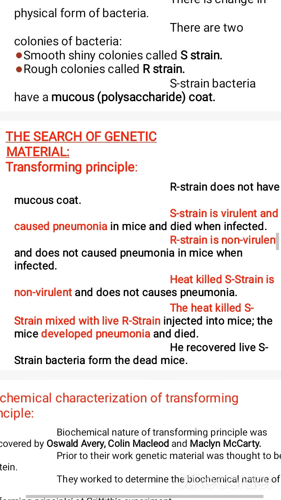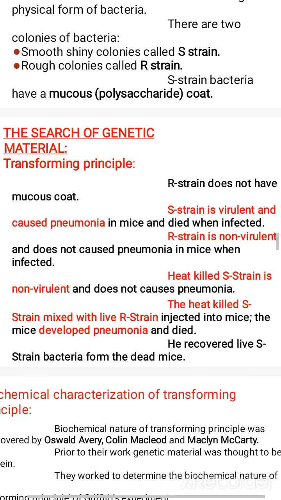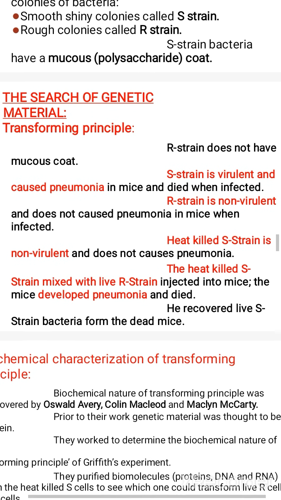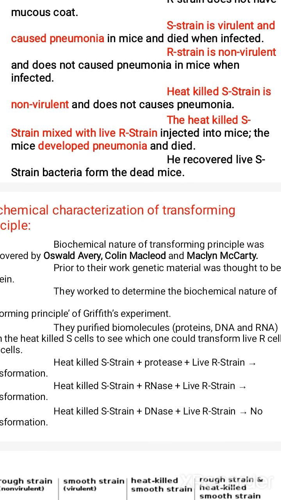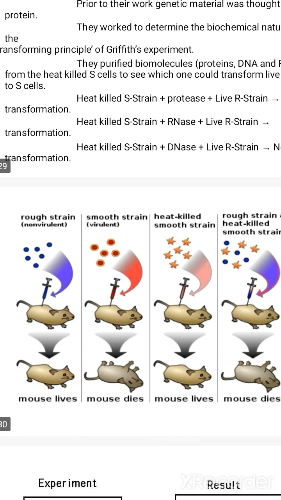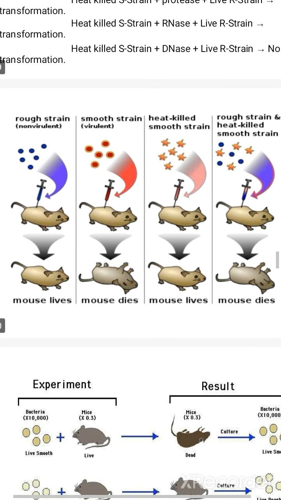But when the heat killed S strain was mixed with live R strain and injected into the mice, they developed pneumonia and died. He then recovered the S strain bacteria from the dead mice. This is the experiment done by Griffith.